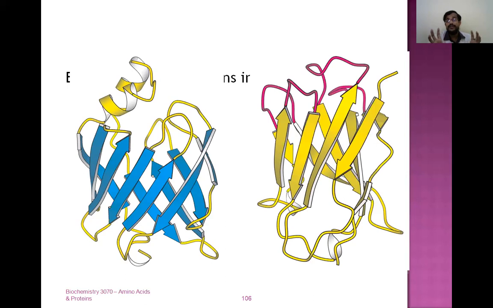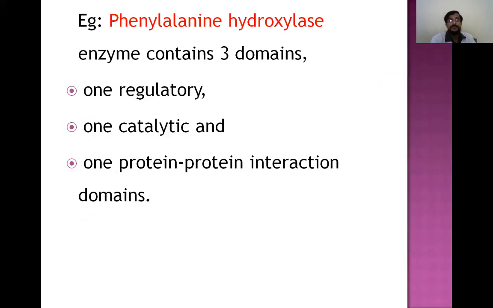If the polypeptide chain is divided into different domains, different parts, each part will have its own function. For example, phenylalanine hydroxylase is an enzyme, which is nothing but a protein. It contains three domains: one is a regulatory domain, one is a catalytic domain, and one is a protein-protein interaction domain.